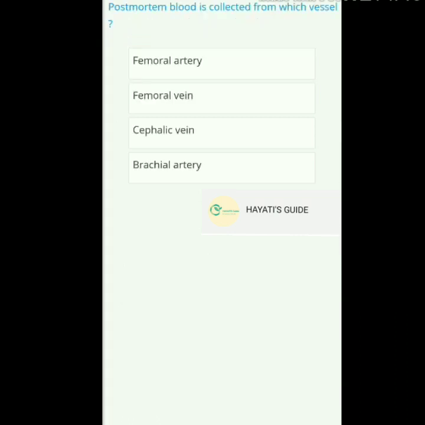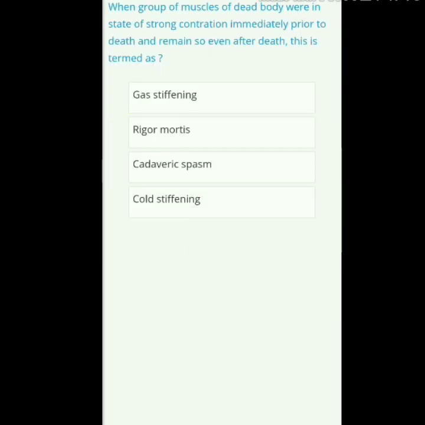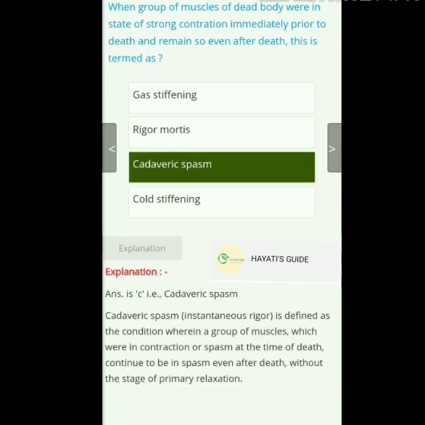Next, a doctor who did surgery on the wrong side of the patient is punishable under which section? So, if a doctor does surgery wrongly on the opposite side, then he has to be punished, right? So it's given in IPC section 304A. Just read the explanation. Next, postmortem blood is collected from which vessel? So the blood for postmortem will be collected from the femoral vein. So next, when a group of muscles of a dead body were in a state of strong contraction immediately prior to death and remain so even after death, this is termed as, the answer is cadaveric spasm.